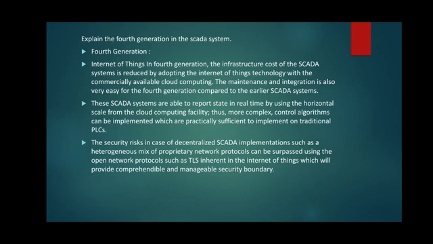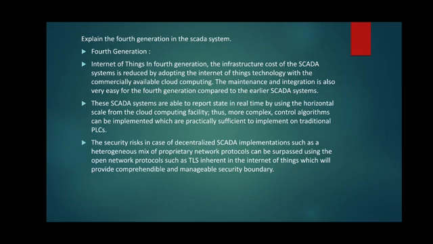In the fourth generation, the infrastructure cost of the SCADA system is reduced by adopting the Internet of Things technology with commercially available cloud computing. The maintenance and integration is also very easy for the fourth generation compared to the earlier SCADA systems. I told already that there are 4 generations of the SCADA system architecture.